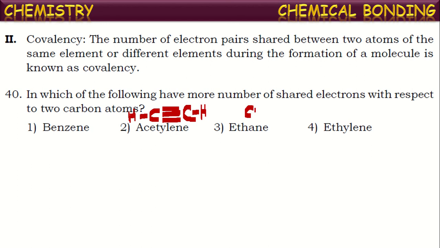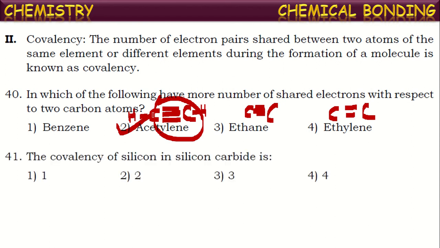This is ethane. Sorry, it is containing a single pair of electrons shared between the two carbon atoms. In ethylene or ethene, here two pairs of electrons are shared. So maximum three pairs of electrons are shared in the case of acetylene molecule.